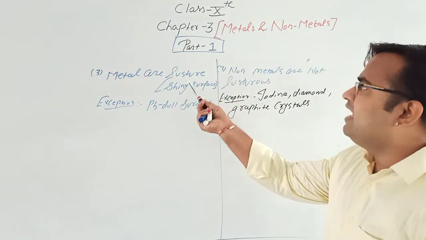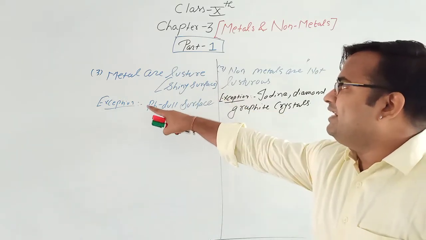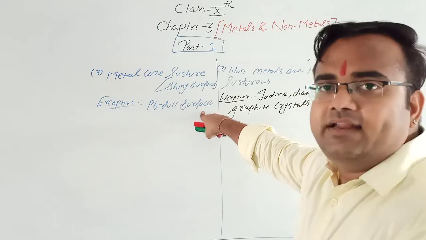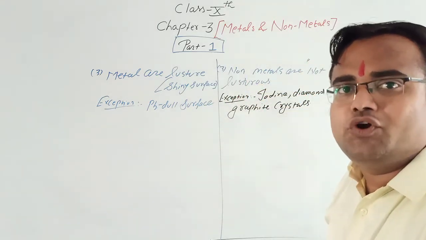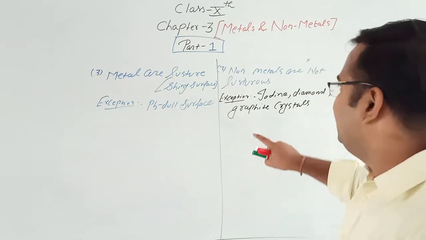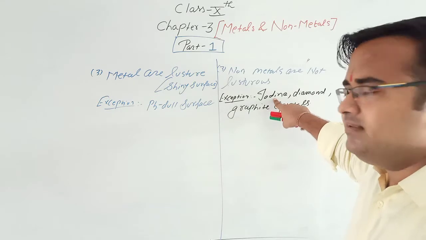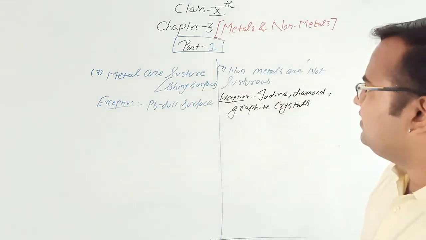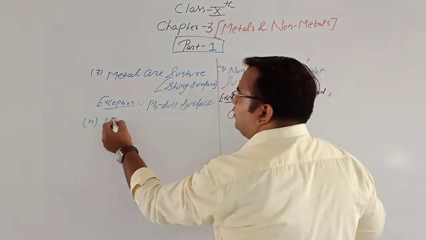So metals generally have the property of luster, that is, shiny surface. But there is one exception, that is lead. Lead has a dull surface. Non-metals are not lustrous. That means non-metals do not have the property of luster. But there is an exception, that is iodine. Iodine crystals are shiny crystals. Diamond, graphite crystals.